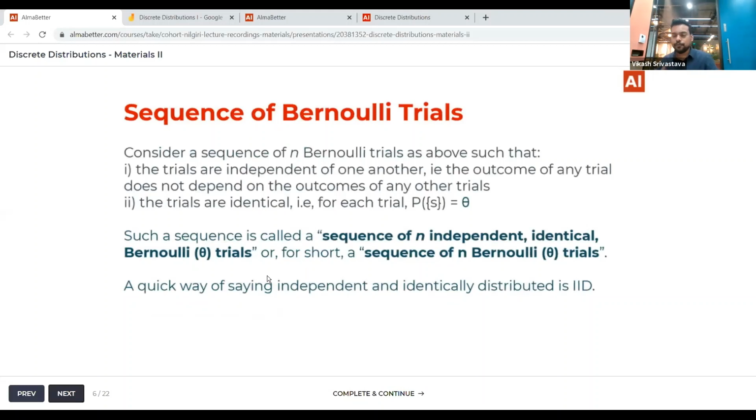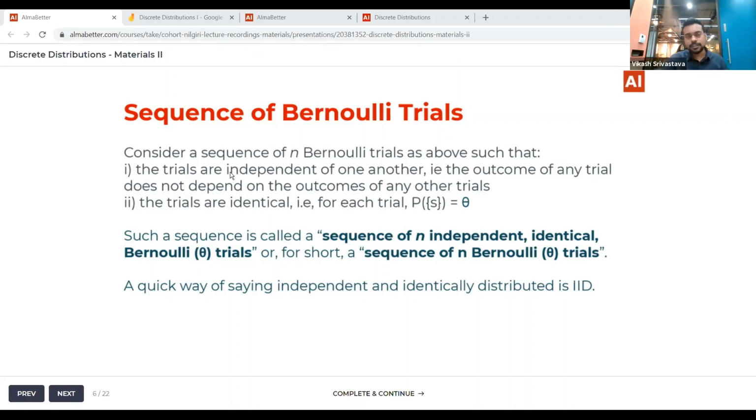Firstly, before we can discuss the binomial distribution, we'll talk about the sequence of Bernoulli trials. So let's consider a sequence of n Bernoulli trials as above. We saw an example of a Bernoulli trial which has two possible outcomes associated with it. So let's consider n such trials in which for each of these trials we have only two possible outcomes, either a success or a failure.